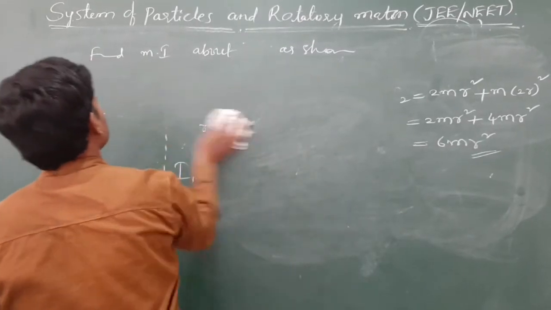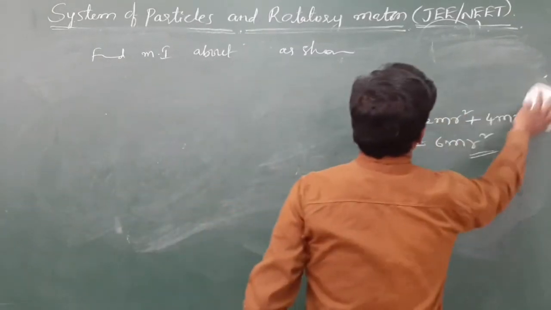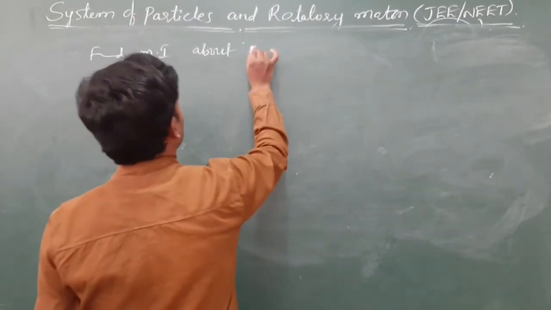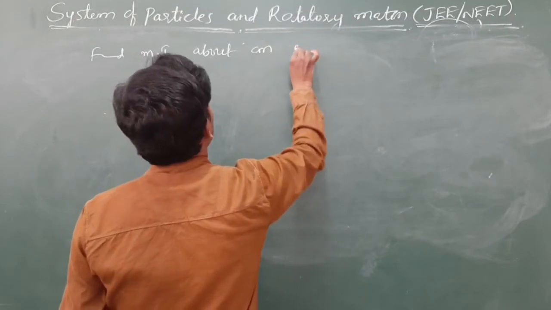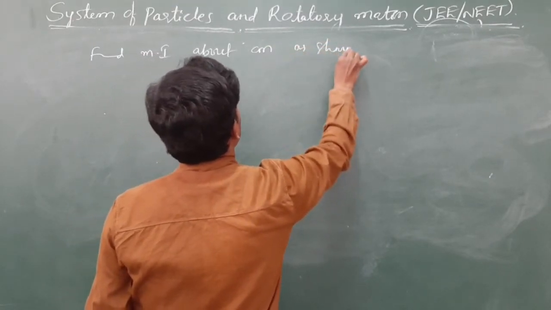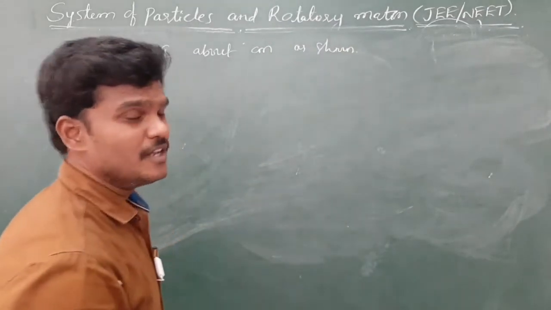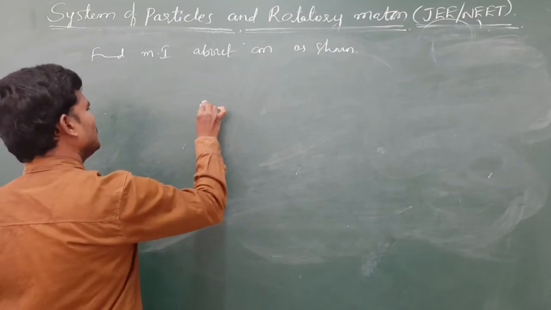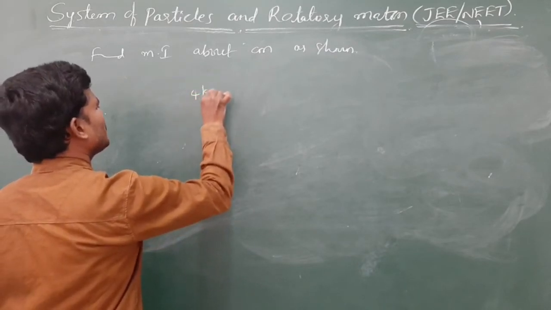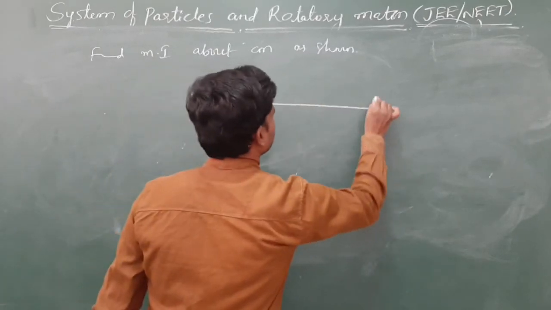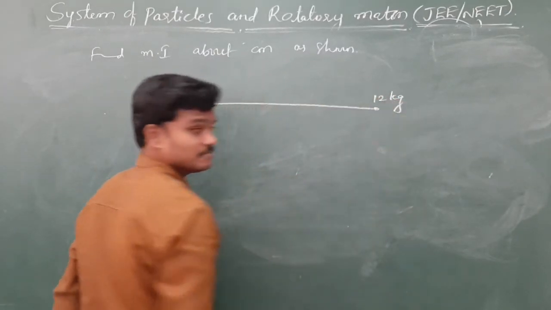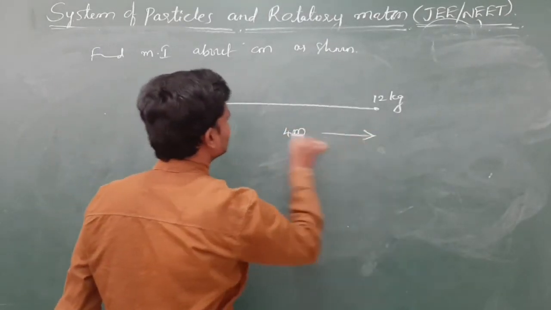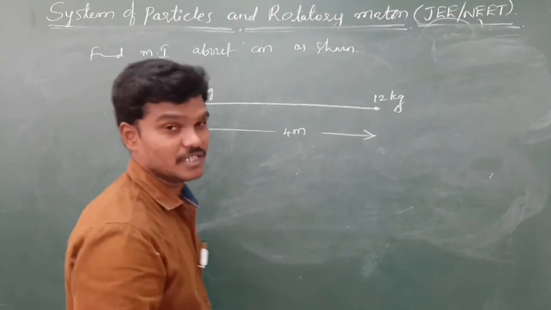Find moment of inertia. Maintain the question. Find moment of inertia about center of mass of a system as shown. Let us suppose this is something, 4 kg. This they given 12 kg. Okay, maintain the question. And these are separated by, let us consider, 4 meter. So this is the given data.